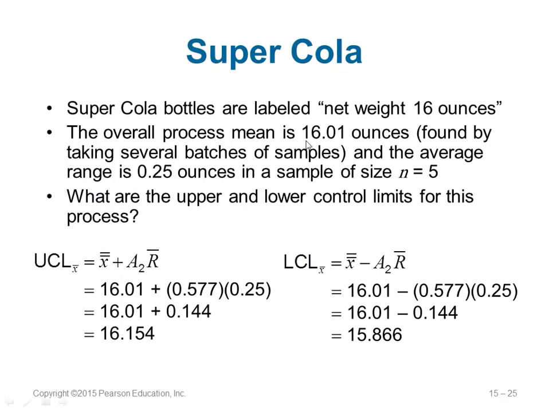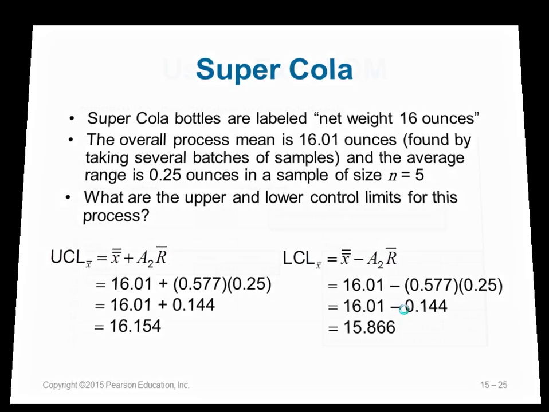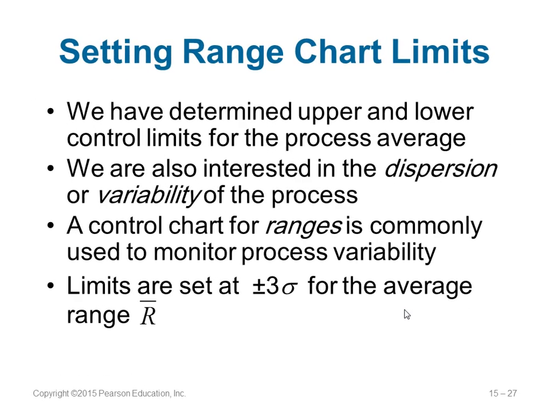So x double bar is given as 16.01. A2 is 0.577 and then 0.25, which is the average range R bar. So just multiply, get the values here. This is the UCL value, this is the LCL value. So you can find out what is the upper limit and what is the lower limit here.